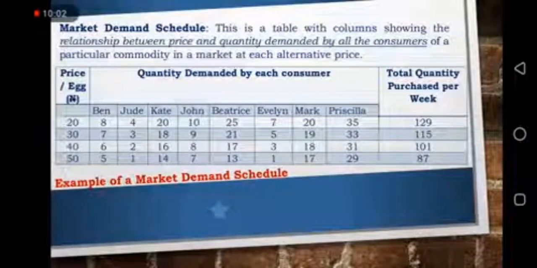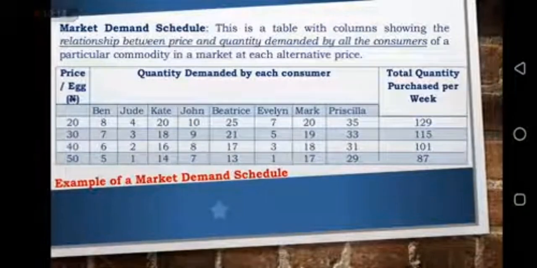So when the price is 20 naira, the total number of eggs purchased during that week is 129. While at 30 naira, the total number of eggs purchased is 115. That is, you had 7 plus 3 plus 18 plus 9 plus 21 plus 5 plus 19 and 33. The same thing is applicable when the price is at 40 naira and when the price is at 50 naira. So this is an example of a market demand schedule.